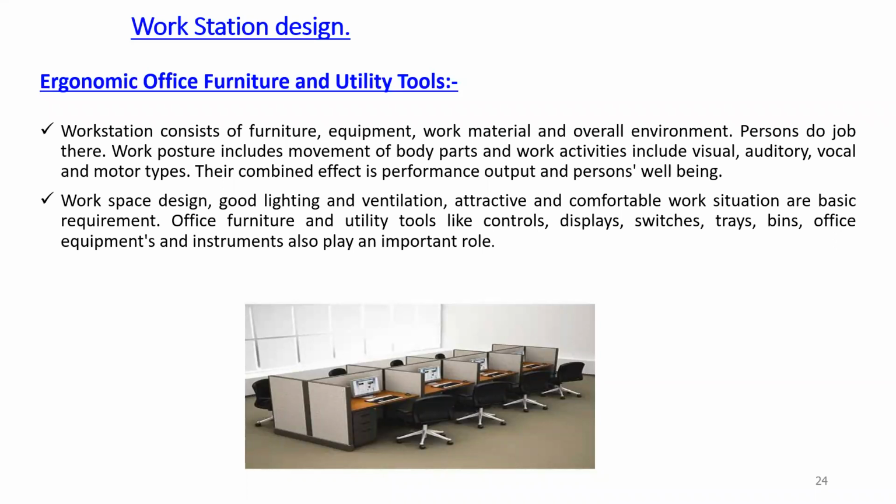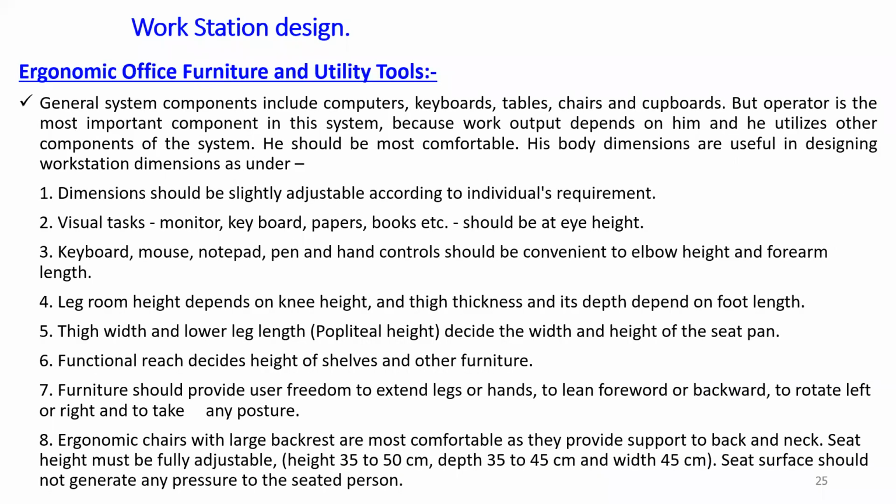If you are dealing with a printer, scanner, etc., then we have to have that particular equipment or instruments nearby our table or chairs. This is ergonomic office furniture and utility tools. These are the details of the furniture especially for workstation design.